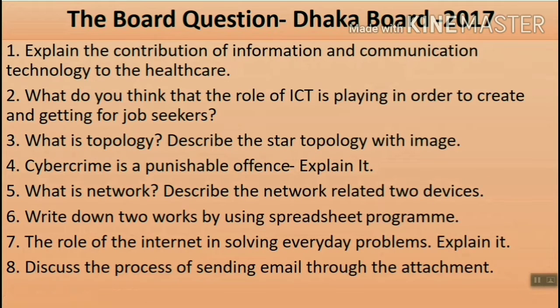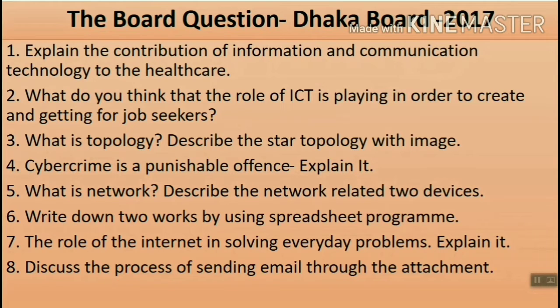Now, board question of Dhaka board 17. Explain the contribution of information and communication technology into the healthcare. What do you think that the role of ICT is playing in order to create and getting for job seekers? What is topology? Describe the star topology with image.